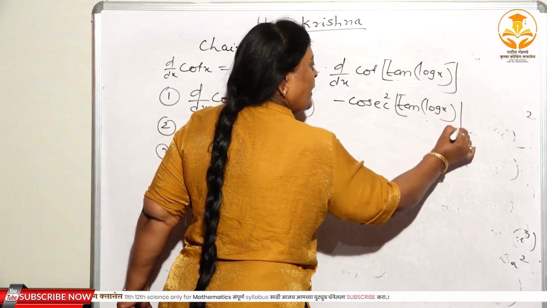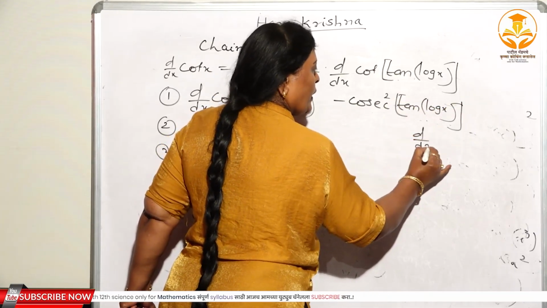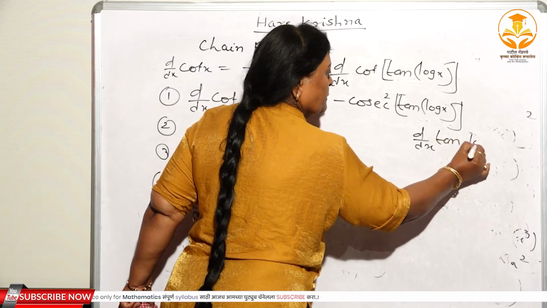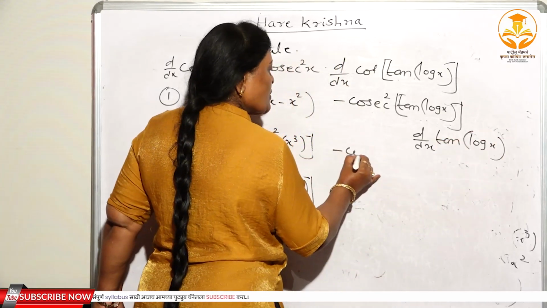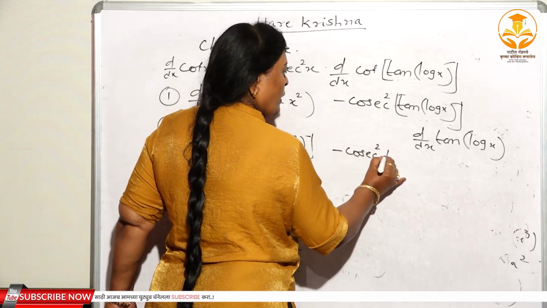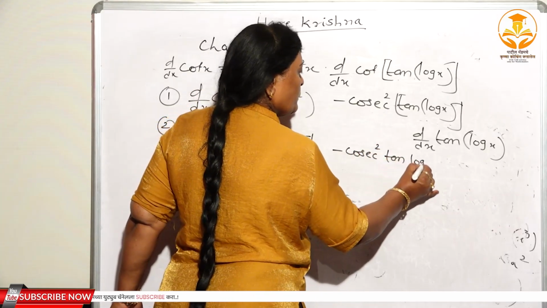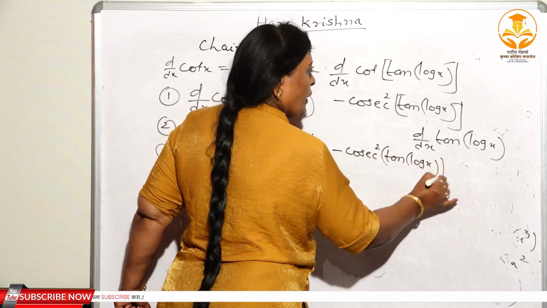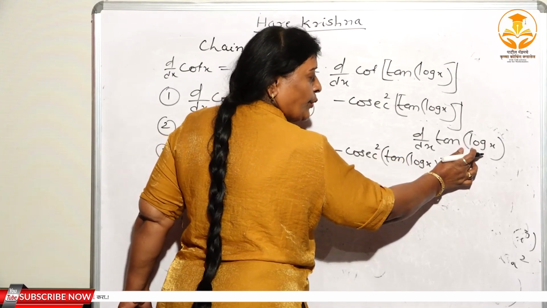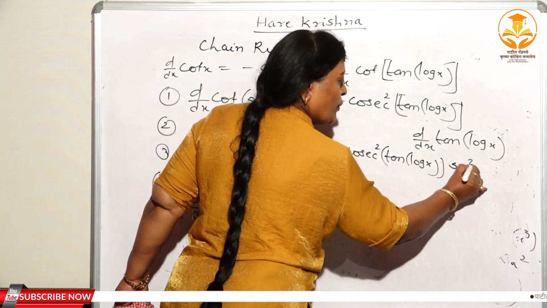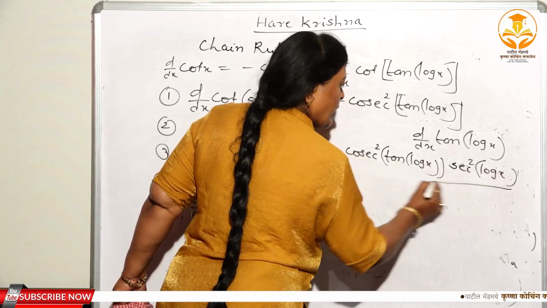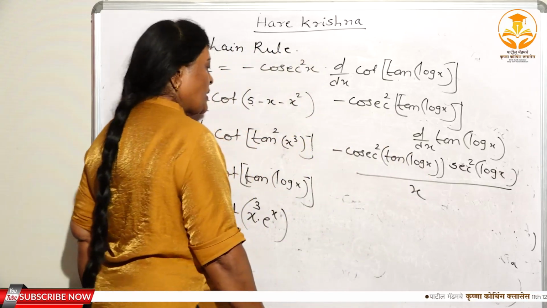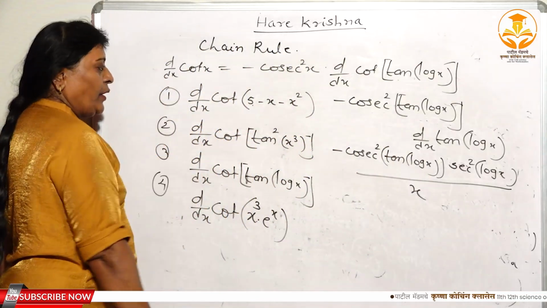Again, d/dx of tan of log x. Now here again, minus cosec square(tan of log x). Here again, you have to substitute u. The derivative of tan u is sec square(log x). And what is the derivative of log x? That is equal to 1 by x. Isn't it? So this is the solution of the third one.